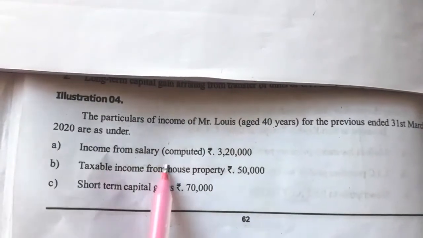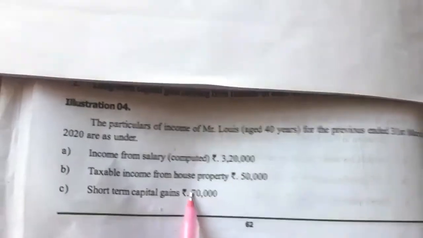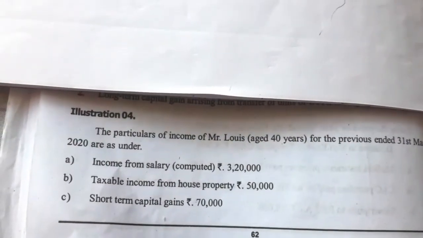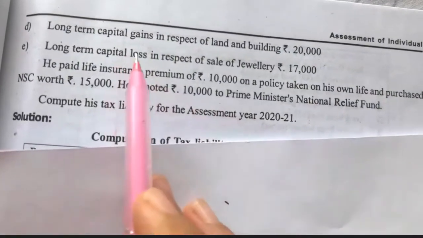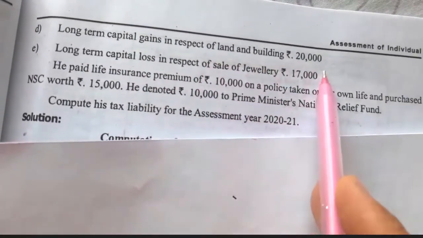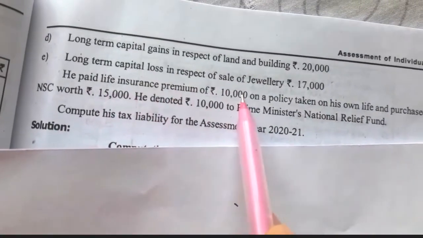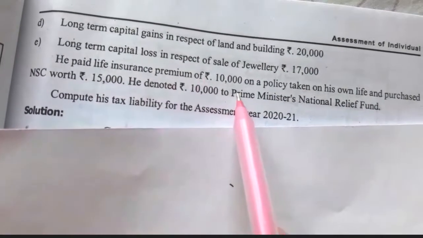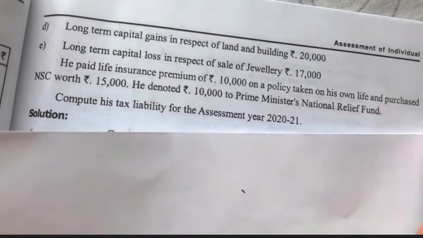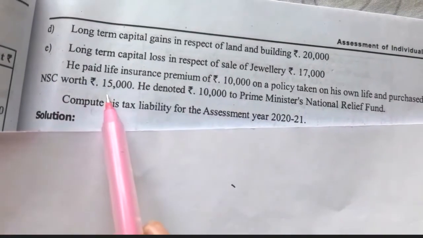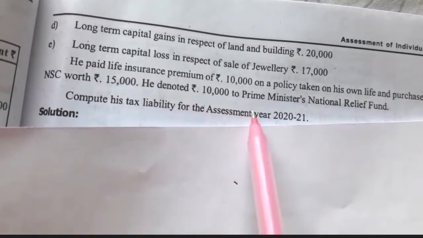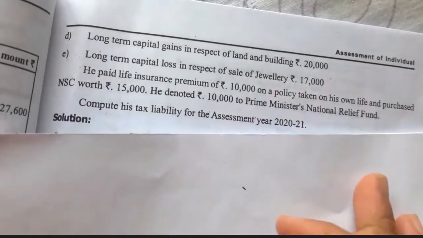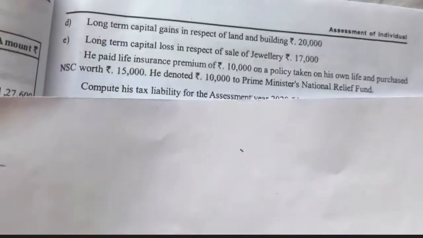Under that, first one, income from salary computed 3,20,000, taxable income from house property 50,000, short term capital gain 70,000. Long term capital gain in respect of land and building 20,000, long term capital loss in respect of sale of jewellery 17,000. He paid life insurance premium 10,000 on the policy taken on his own life and purchased NSC worth 15,000. He donated 10,000 to Prime Minister National Relief Fund. Here we have to compute his tax liability for the assessment year 2020-21.